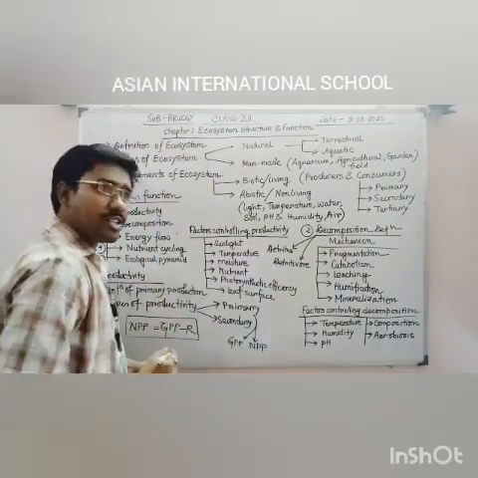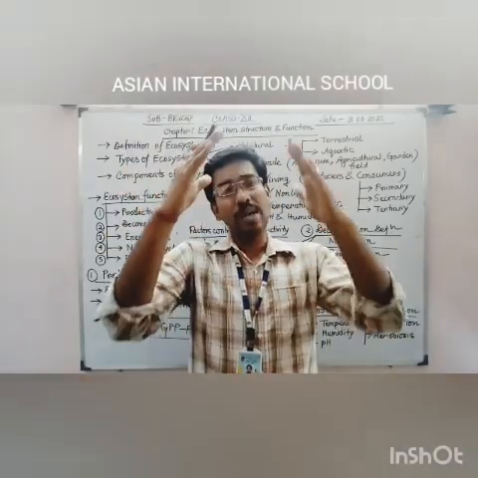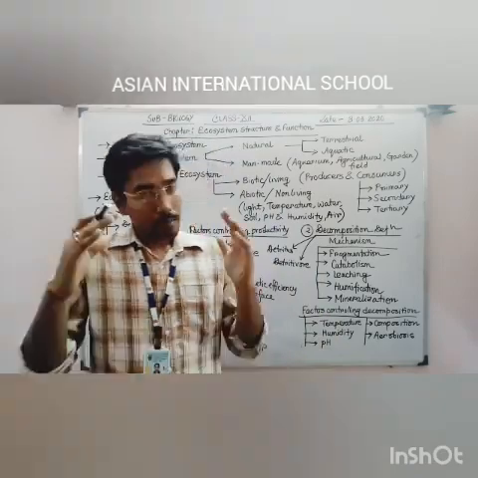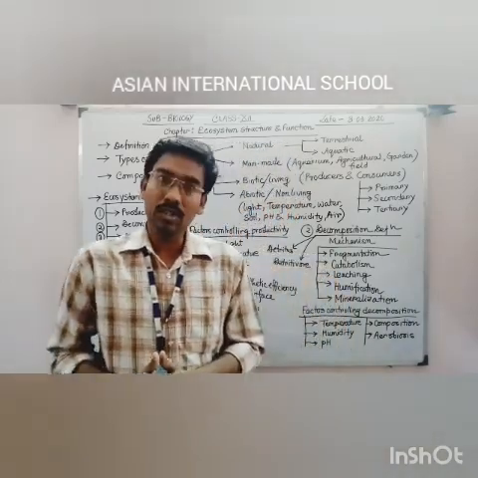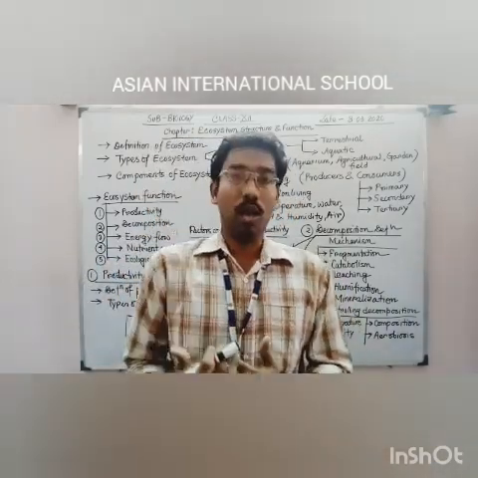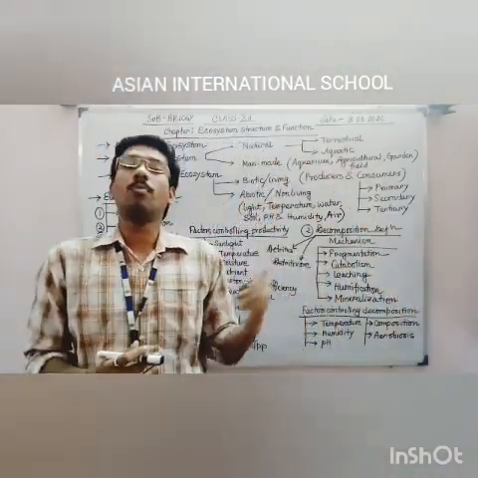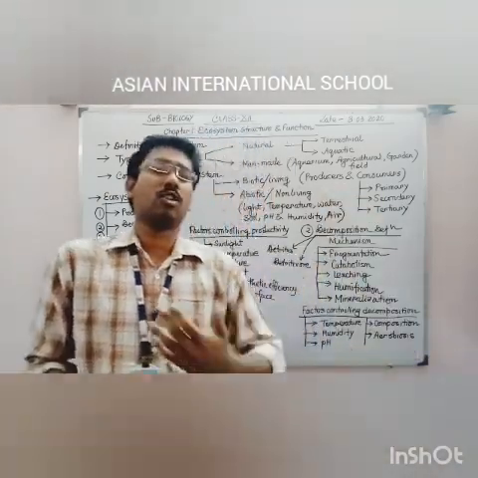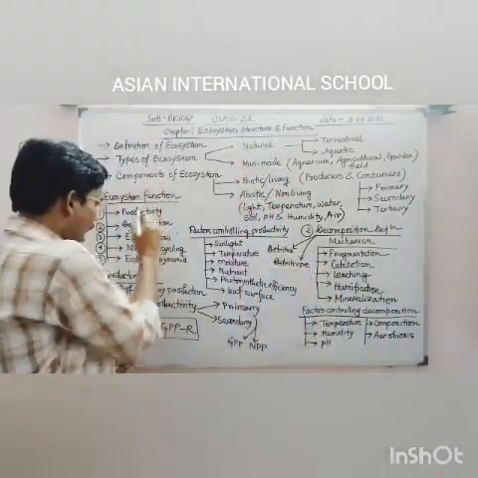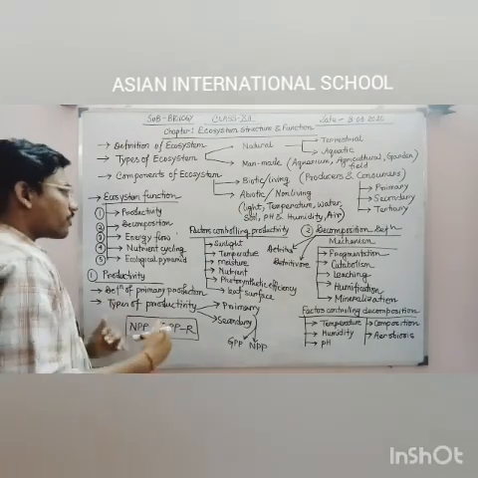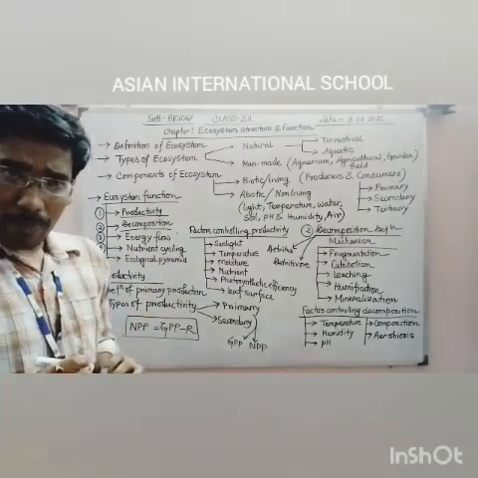Ecological pyramid. Ecological pyramid means based on number, based on energy, based on biomass. There are several hypothetical pyramids we have prepared, and according to that pyramid-like structure, the organisms are segregated into different trophic levels, obtaining energy from the previous one and providing that energy to the next upper one. That's why it is commonly known as an ecological pyramid. About the types of pyramid and all those things, we will be discussing in the next video. Out of these 5 functions, today in this video we will describe only productivity and decomposition. About these 2 topics we will be covering today.